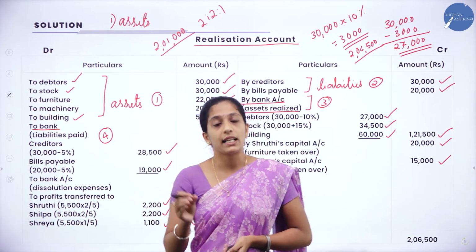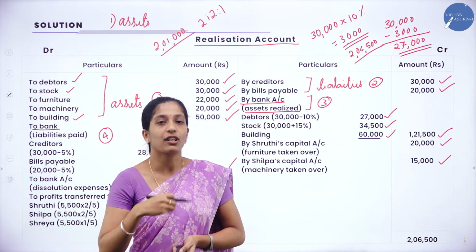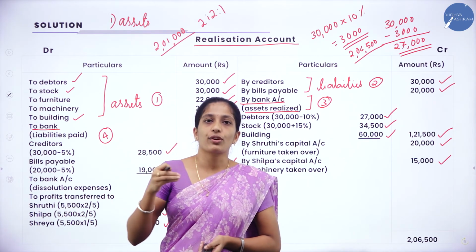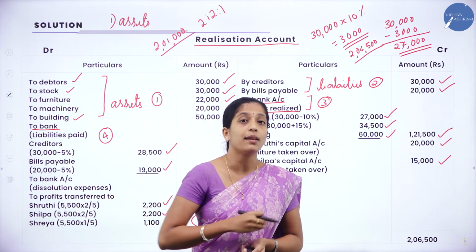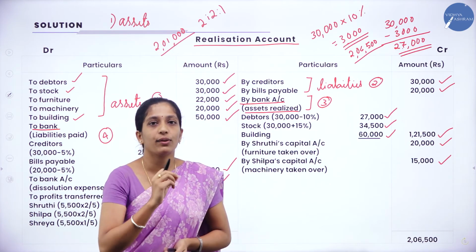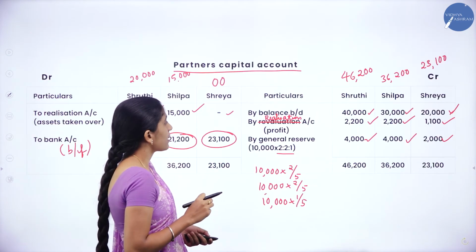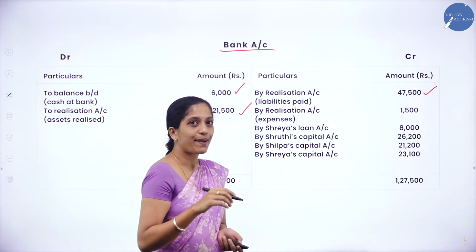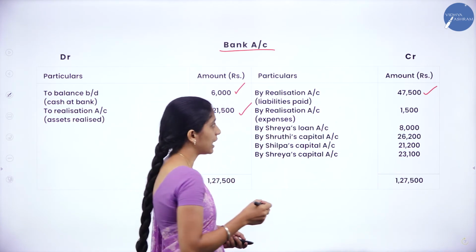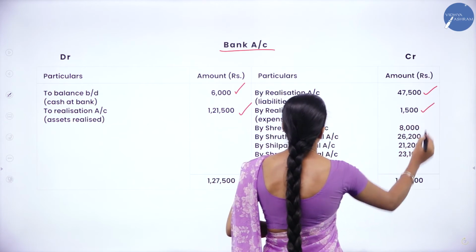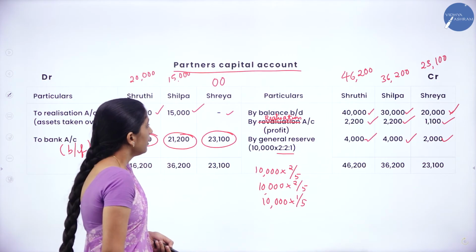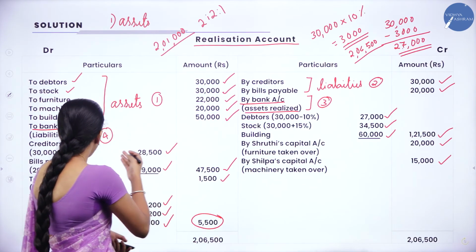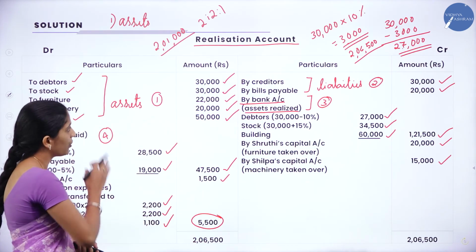You have to write in bracket because you will get confused, since more than one entry is going to be recorded from our realization account in our bank account. So make sure that you write in the bracket. So let us see how we have recorded. Yes, by realization account, in the bracket dissolution expenses, 1,500. Now again in the realization account there is no bank account in the debit side.